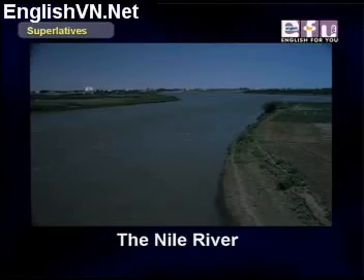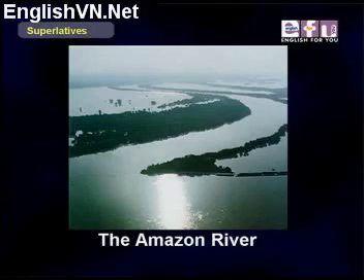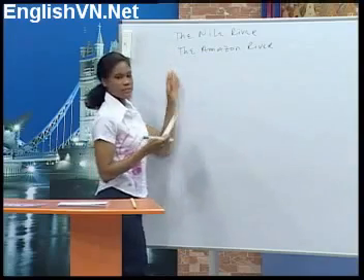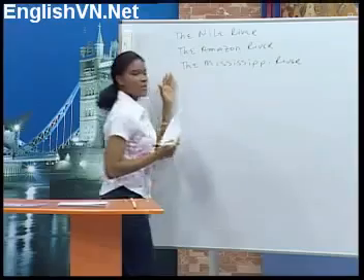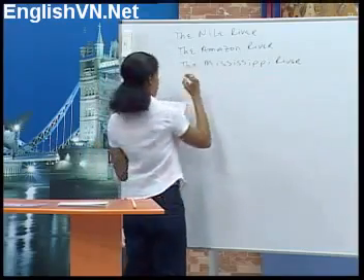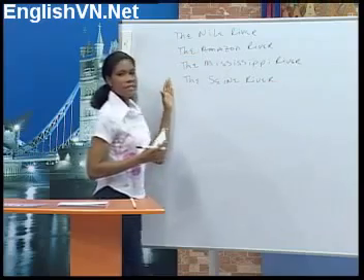Okay, we have the Nile River. The Amazon River. The Mississippi River. And the Seine River.